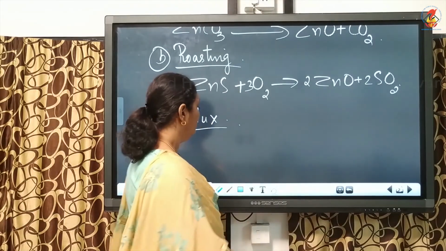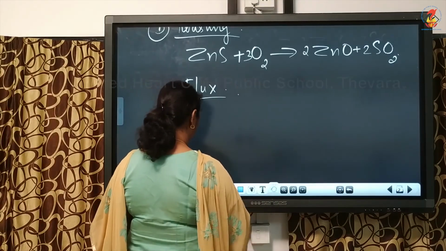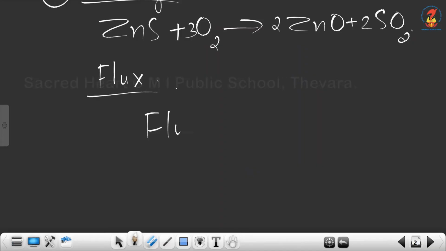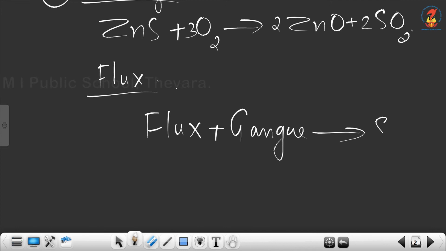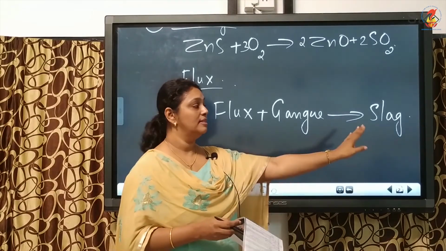Or we can say the flux when added to roasted or calcinated ore will combine with gangue to form slag, which is an easily fusible material. So gangue is the impurity, flux is added to remove the impurity as slag.